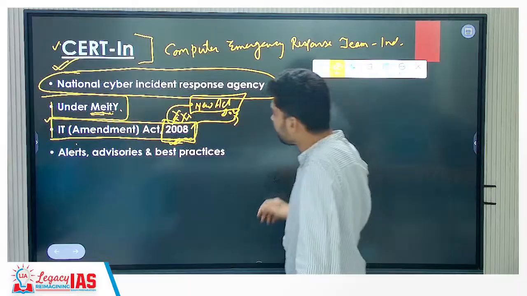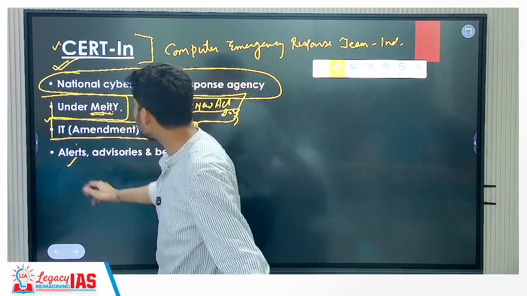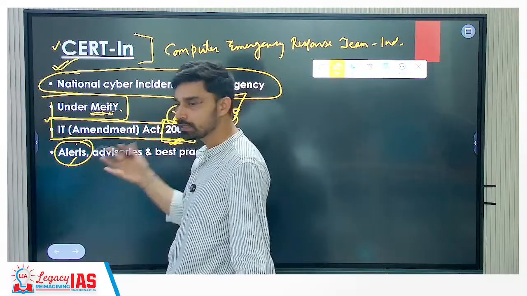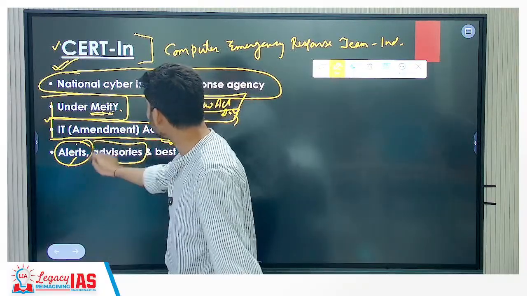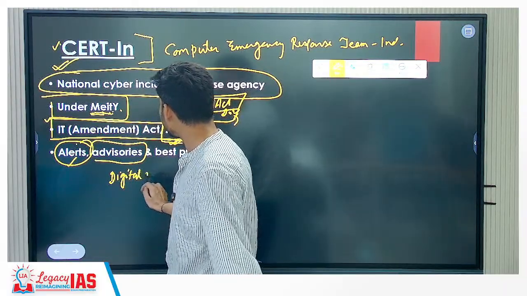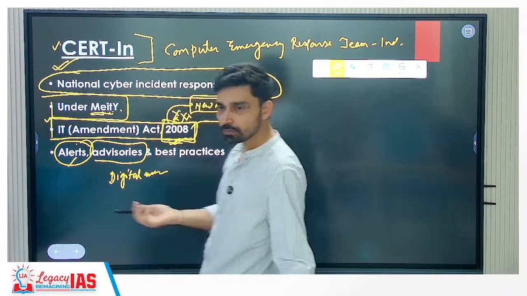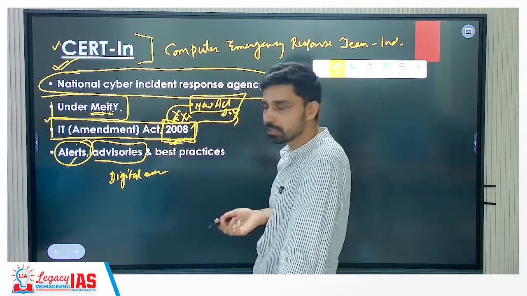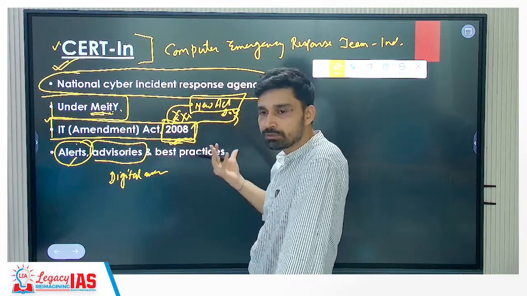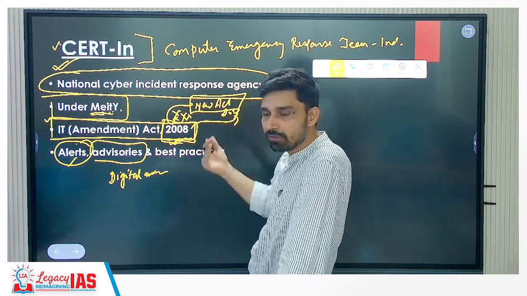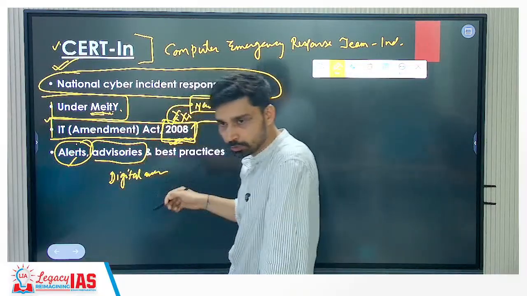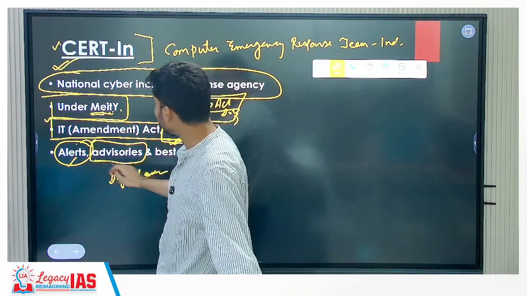And for making people more aware, we should be able to send what? Alerts to people, that there should be alerts against certain kinds of cyber crime. Advisories should be issued. Like one scam which is being run these days is the digital arrest scam, where people pretend to be police officers and say that I have digitally arrested you because some contraband has been found in your name, or your ID card was used in some drug dealing, and through that they try to extract money from you. So many people have become victims of this.